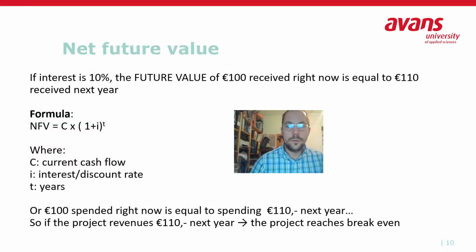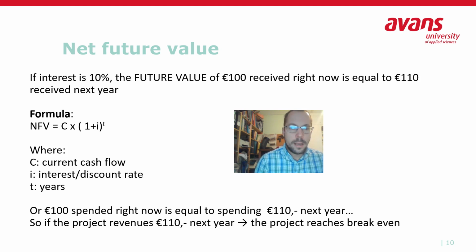Of course, we can also do this the other way around. Suppose I want to equally compare all the incomes and expenses, but not now, but in 1 or 2 years from now. Then we could calculate the net future value. And it will not surprise you that if the discount rate is 10%, the future value of 100 euro received right now is equal to 110 euro received next year.